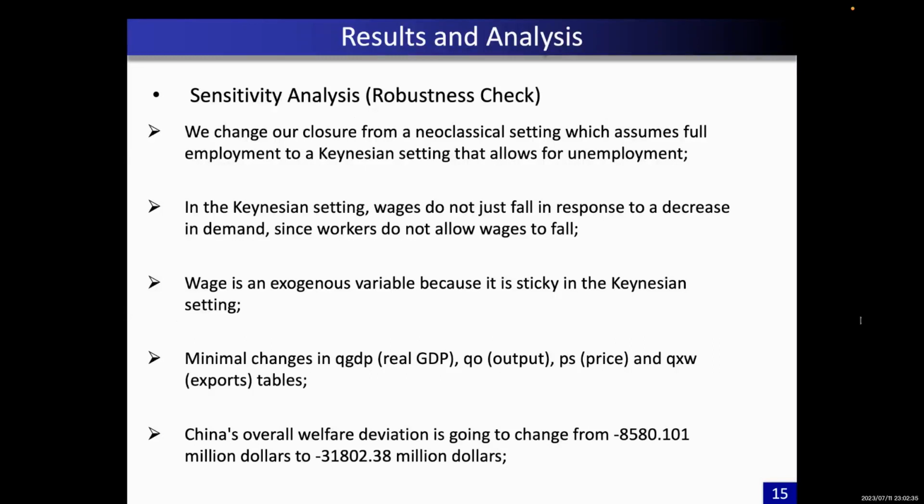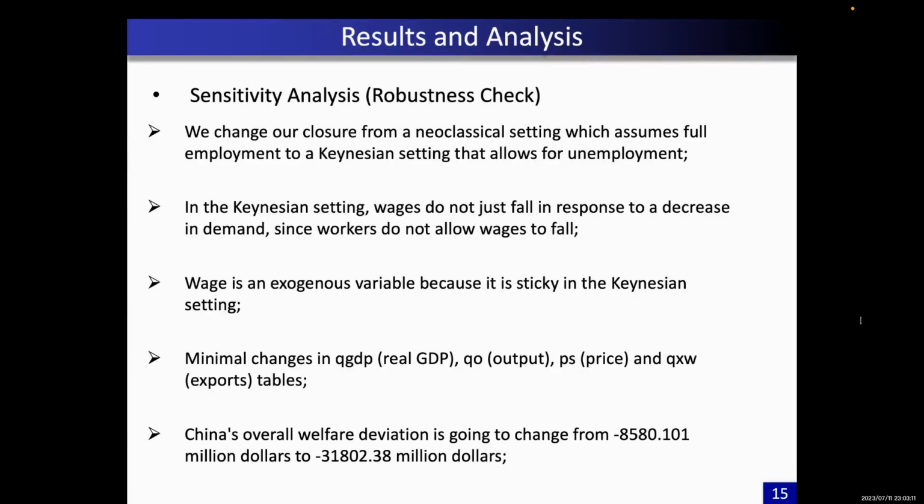So after we conducted the sensitivity analysis, after we adjusted the model with inelastic unskilled labor supply, we only see minimal changes in the quantity, QGDP, output, price, and exports tables. We can see that China's overall welfare deviation is going to change from minus $8,580 million to minus $31,802 million.